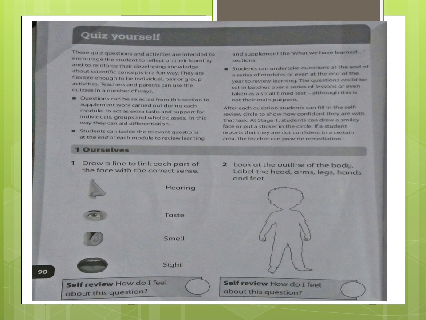Then 2 is look at the outline of the body, label the head, arms, legs, hands and feet, and also draw the missing parts of the face. The eyes are missing, nose are missing. Make a face of that boy. And also, how do I feel about this question? Make a face. This is the first page. You have to do it by yourself. This is so easy. You can do it by yourself.